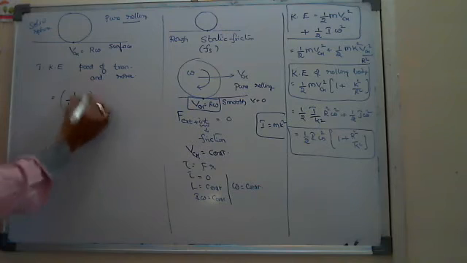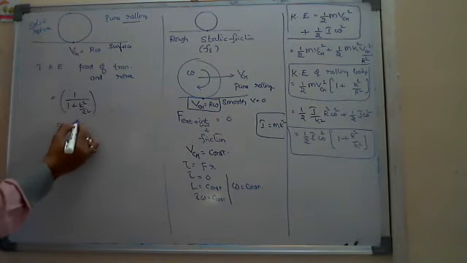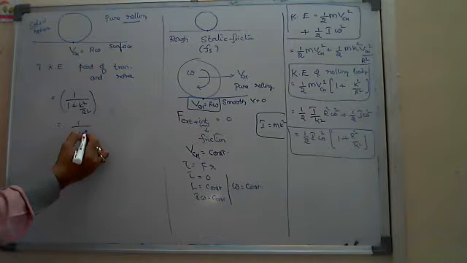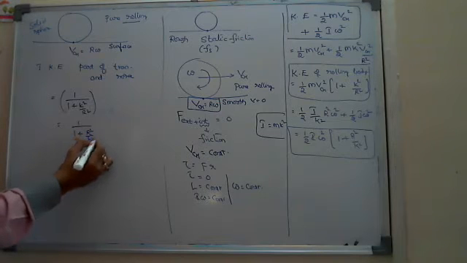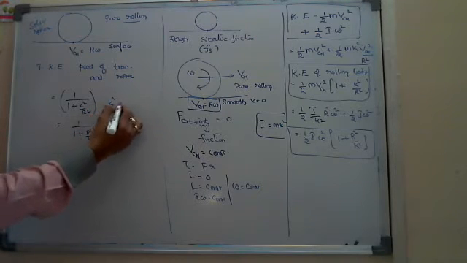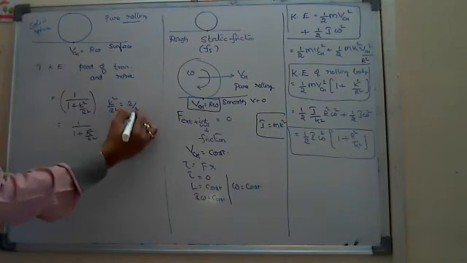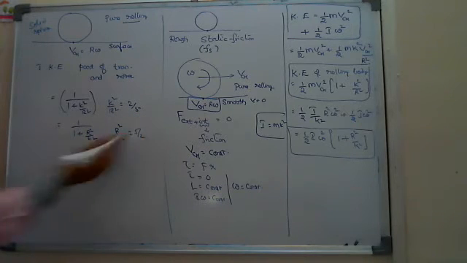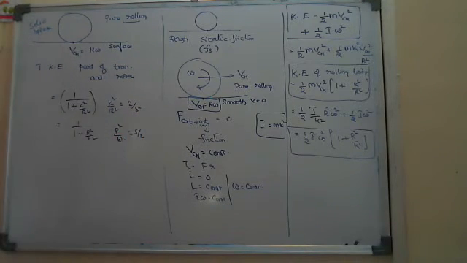This is the translatory kinetic energy fraction. And the rotational fraction is 1 by 1 plus r square by k square, where k square by r square, you told, is 2 by 5 for a solid sphere. So r square by k square should be 5 by 2. That's it. If you substitute, you will get the answers. So this part, you know, very good.